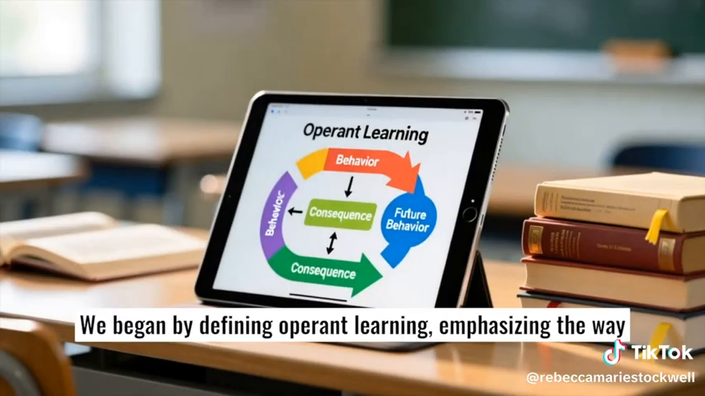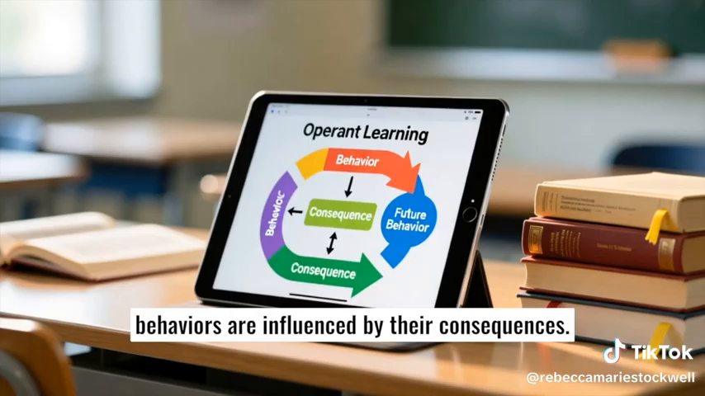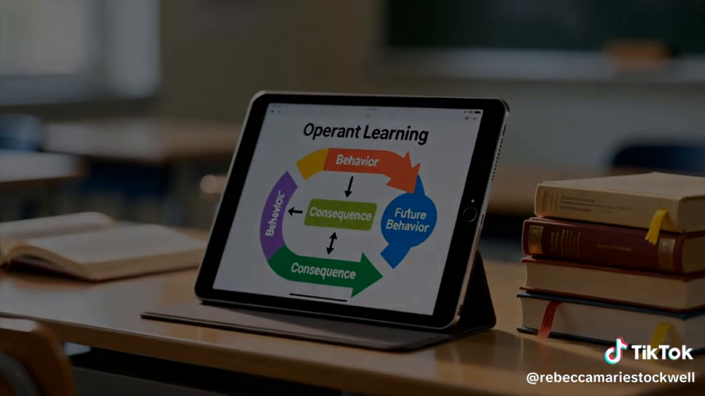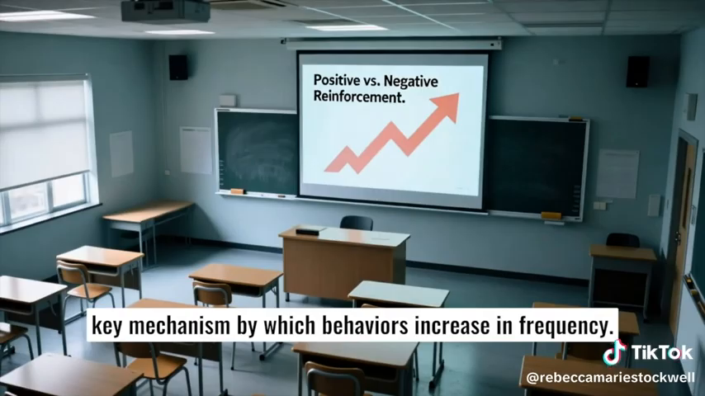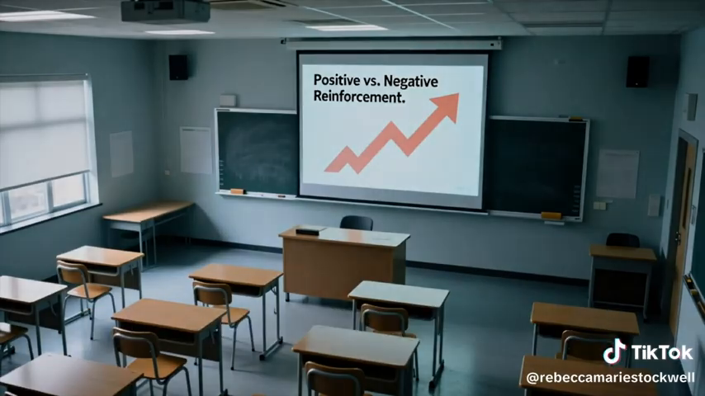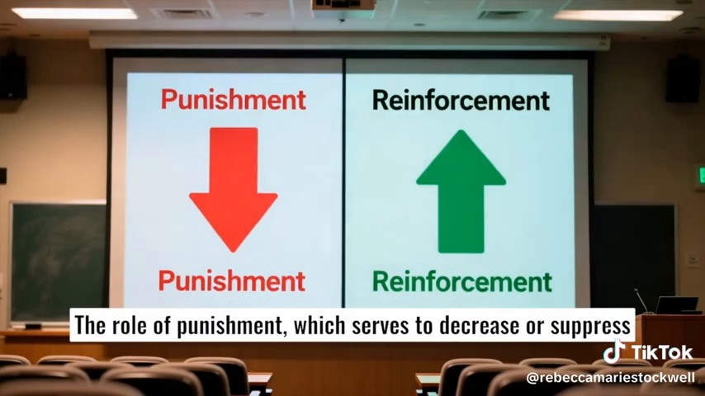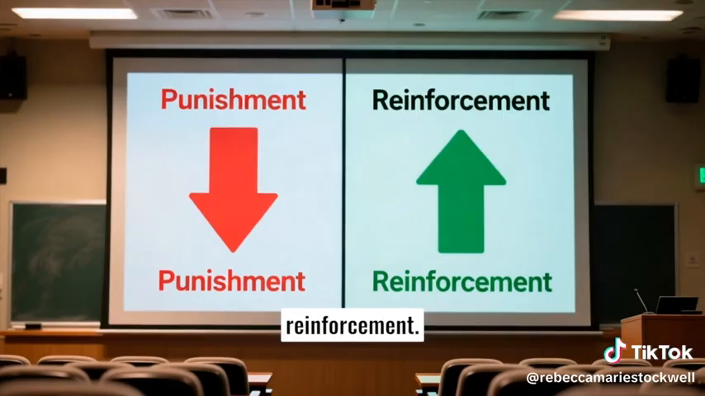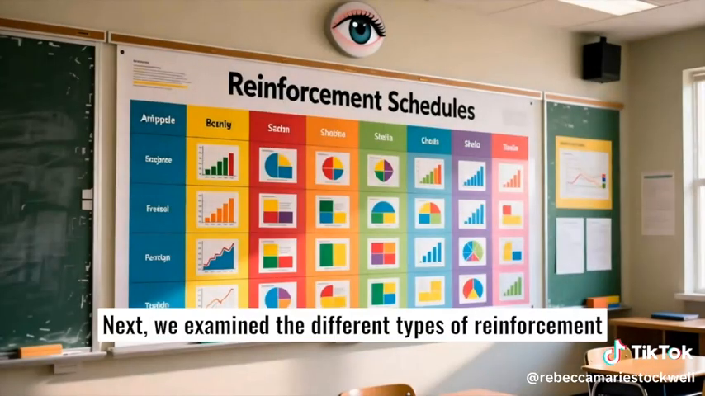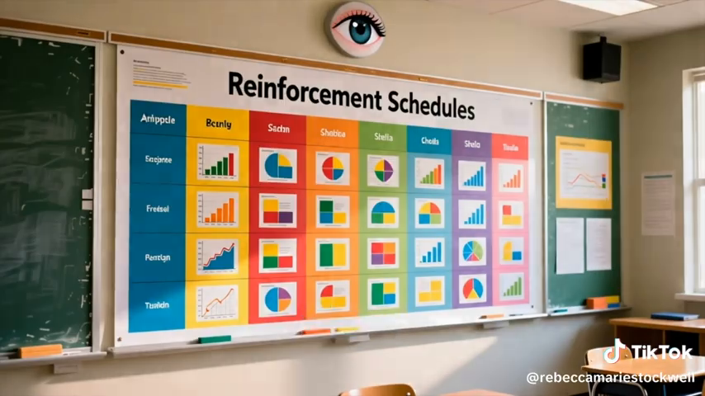We began by defining operant learning, emphasizing the way behaviors are influenced by their consequences. Reinforcement, both positive and negative, was highlighted as the key mechanism by which behaviors increase in frequency. The role of punishment, which serves to decrease or suppress behaviors, was also mentioned, but our main focus was on reinforcement.